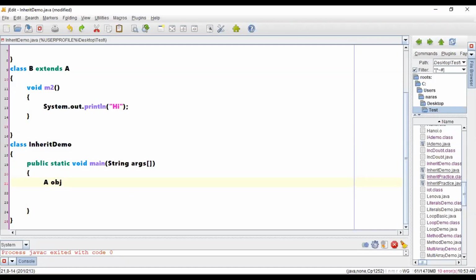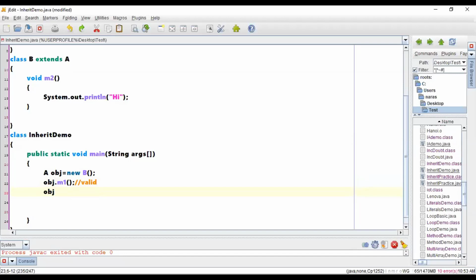Okay. Any other questions? obj.m1 is valid. obj.m2, it will show you an error.